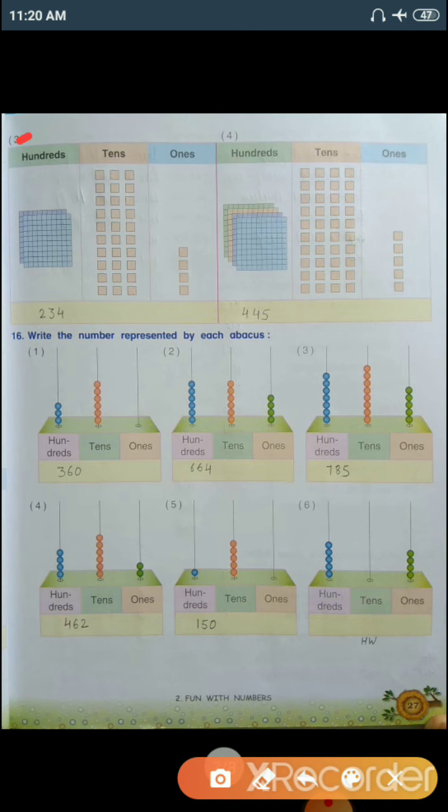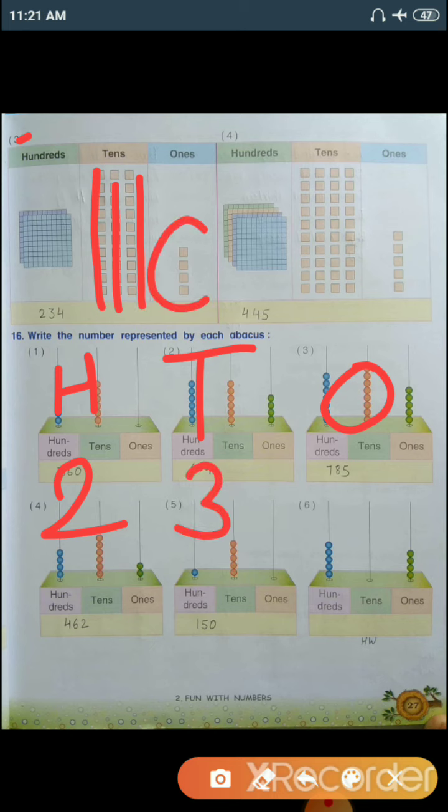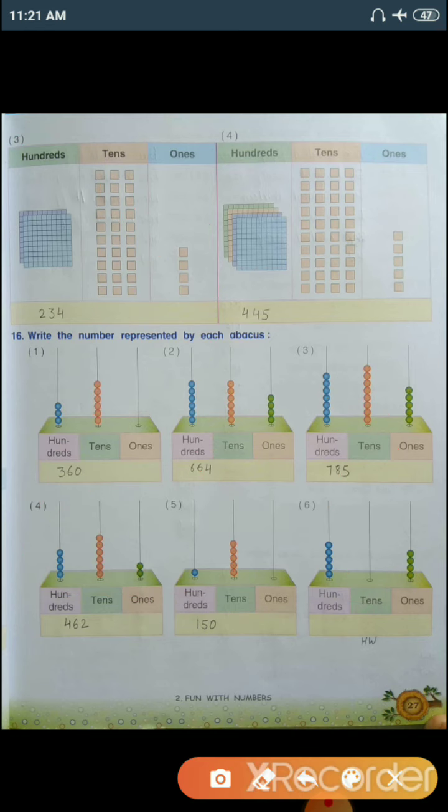Number 3. See, 100, tens and ones. In 100, 2 such big boxes are given. In tens, how many rows are there? 3 rows are there. And in ones, there are total 4 beads. So our number is 2, 3, 4. That means 234. With the help of this, you can solve number 4 by yourself.